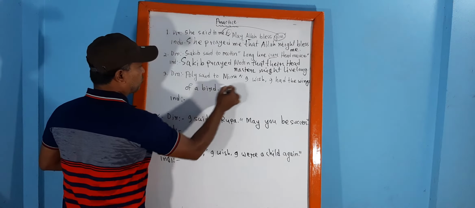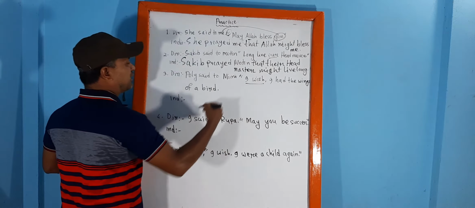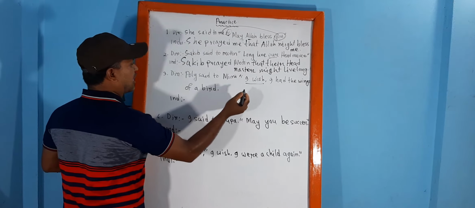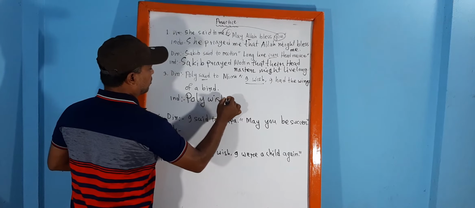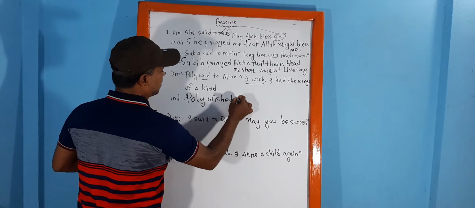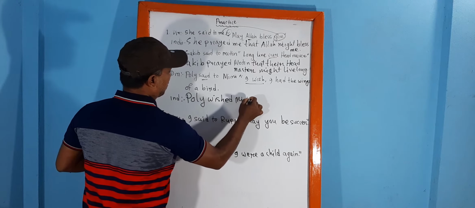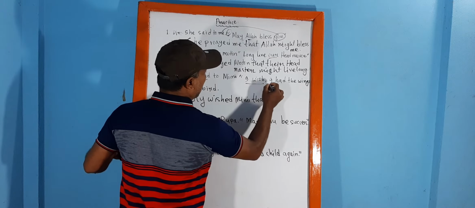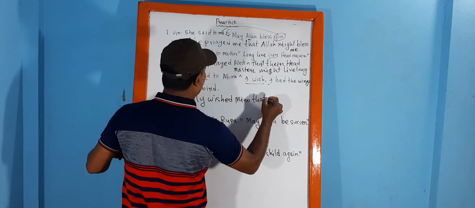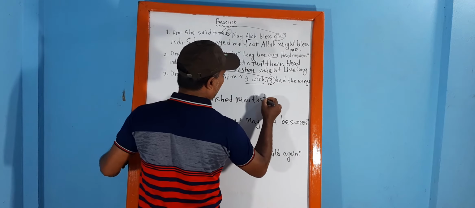Now let's go to the third sentence. Here we have "I wish". So "I wish" will be deleted, and "wish" will come at the place of "said". Polly wished Mimi. To delete inverted comma we have to use here "that". "I" will be transformed into "that". "I" will indicate Polly, so instead of Polly there will be the pronoun "she".